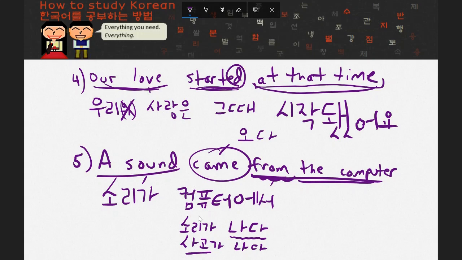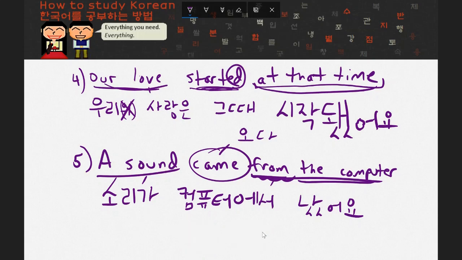So in this particular case, if you ever want to talk about a sound being made, you'd want to use 나다. So I'm going to put 나다 here, but specifically I've got to do it in the past tense. So it's going to be 났어요. And again, this is the informal high respect honorific. So anyways, that's just a little quick talk about 나다. And really the thought that I want you to take from this, especially from this sentence, is two things.